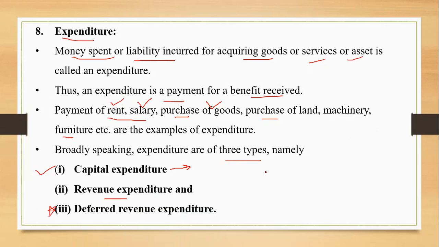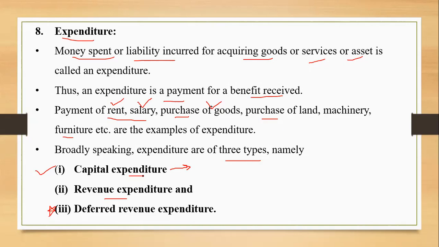Something I would like to add for capital and revenue expenditure. When you spend any amount for the capital expenditure, we know that it's a purchase of an asset. So this will yield us a benefit for many years to come, right? Revenue expenditure, you acquire the goods, you acquire the services, the benefit is derived in the same accounting year, correct? But deferred revenue expenditure is a huge amount paid by us, and the benefit of the same is to be derived in several years. So that is deferred revenue expenditure.